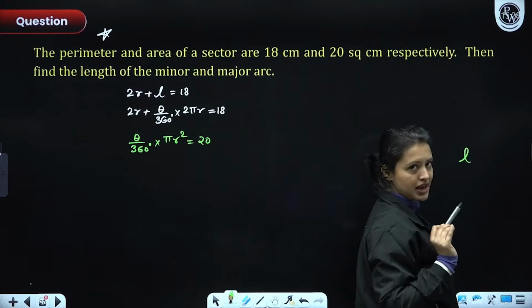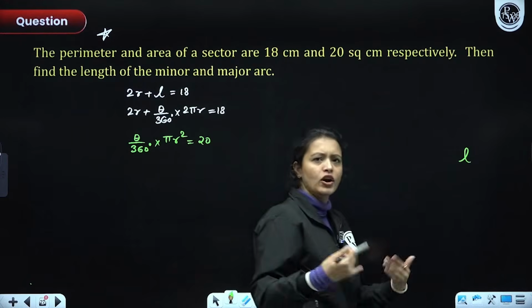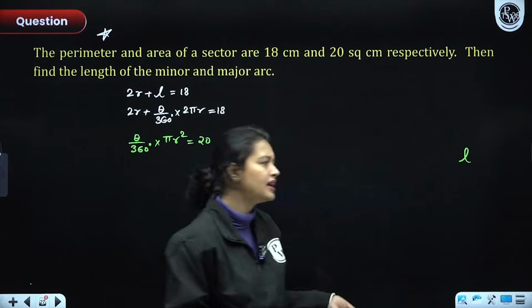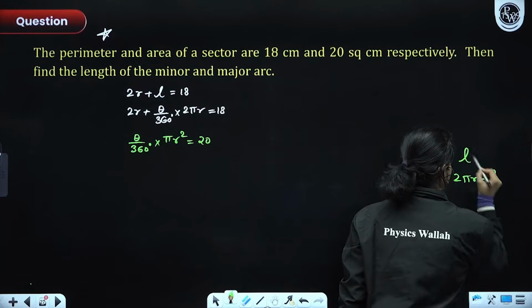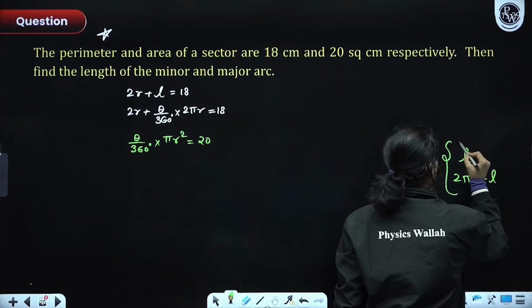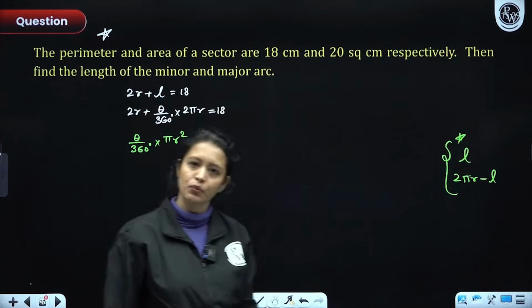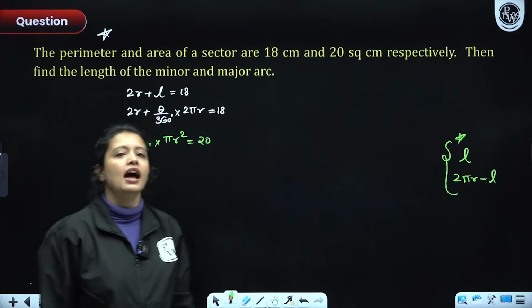L is my arc, and respectively, according to L, either we'll have a major arc or a minor arc. So, that means another thing I need to do is figure out 2 pi r minus L. These are the 2 things we need to find. We need to find L and 2 pi r minus L.